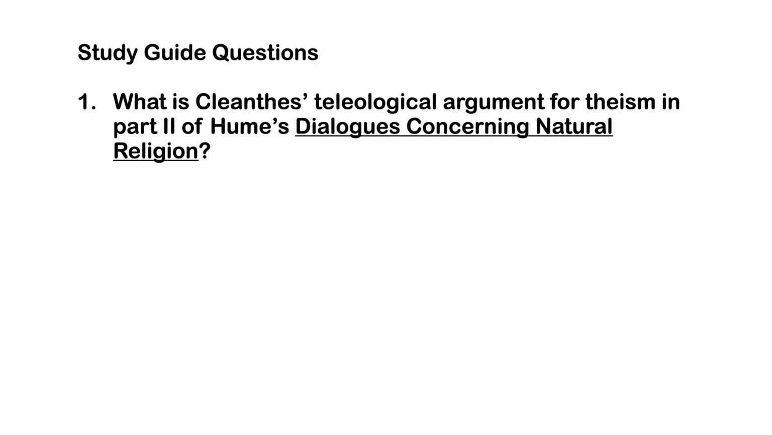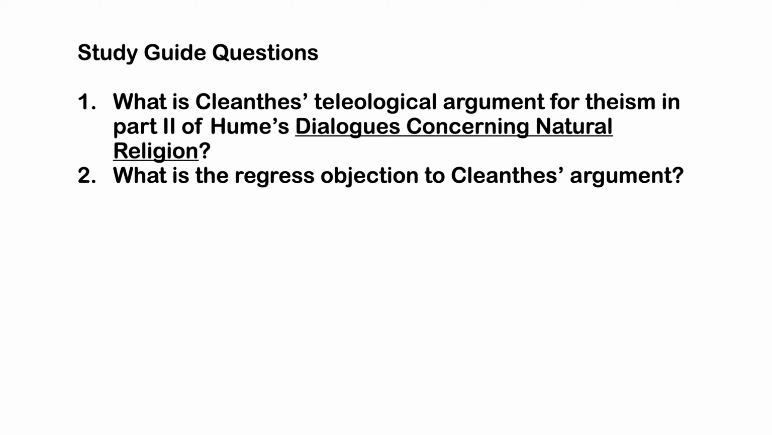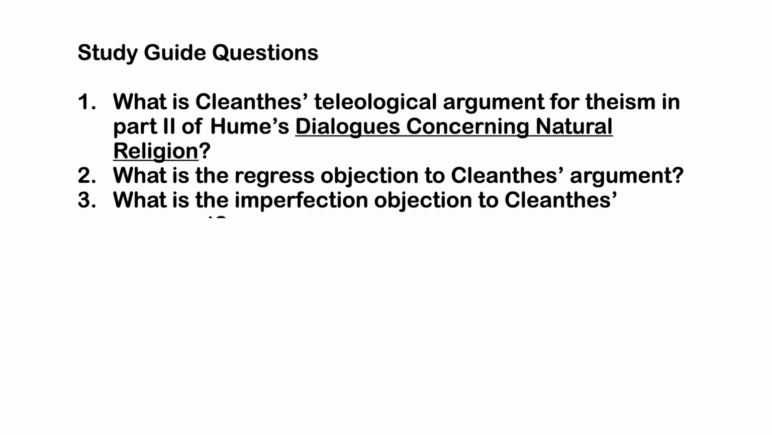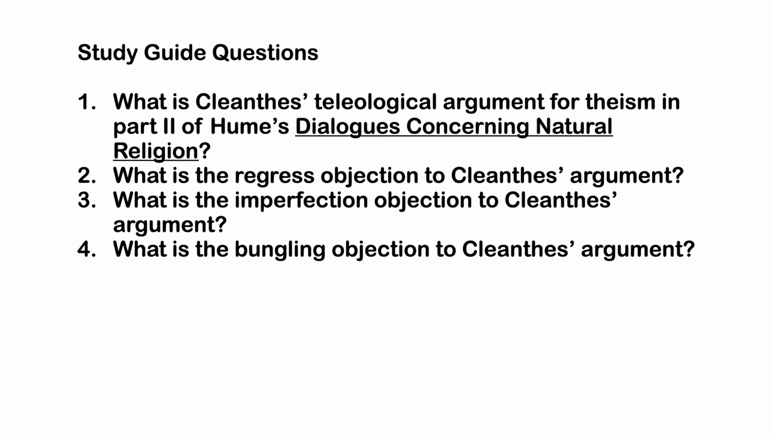1. What is Cleanthes' teleological argument for theism in Part 2 of Hume's Dialogues Concerning Natural Religion? 2. What is the Regress objection to Cleanthes' argument? 3. What is the Imperfection objection to Cleanthes' argument? 4. What is the bungling objection to Cleanthes' argument?